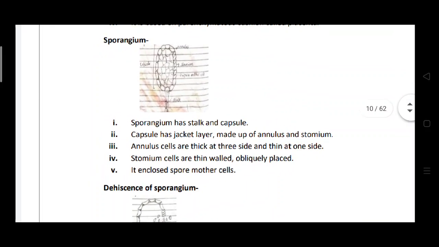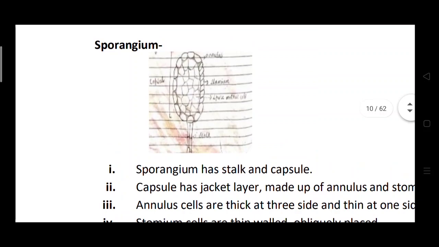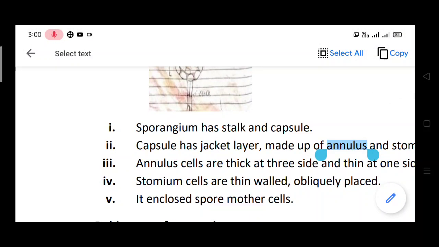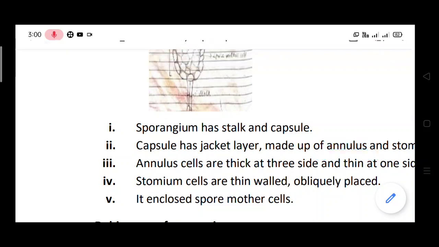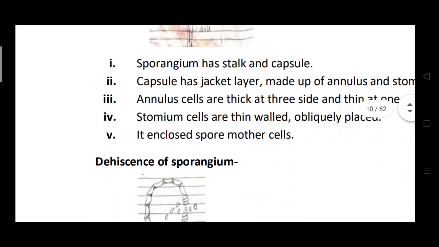As you see in this figure, which I enlarge, the upper globular part is the capsule and at the base there is the stalk. In the capsule there are the annulus and stomium cells. These capsules enclose the spore mother cells.